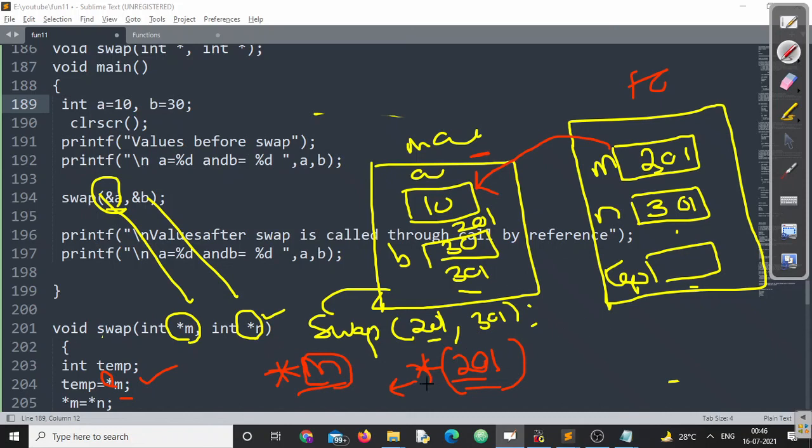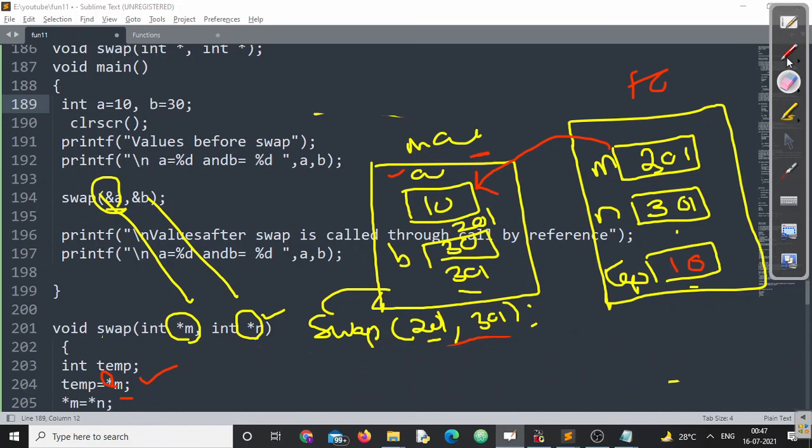Now the variable's address is 201. Value at address 201 means directly I am saying value at a. So what is the value at a? 10. So immediately temp will get 10. I hope you understand this point.